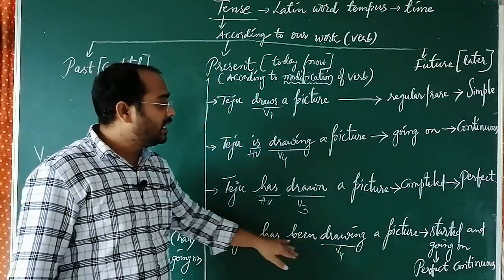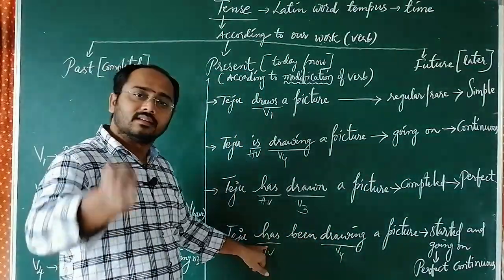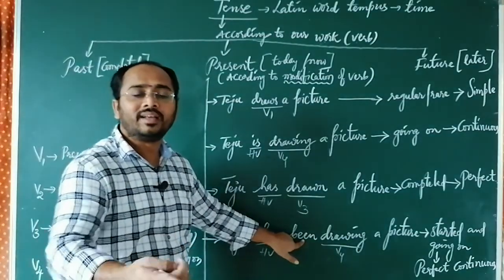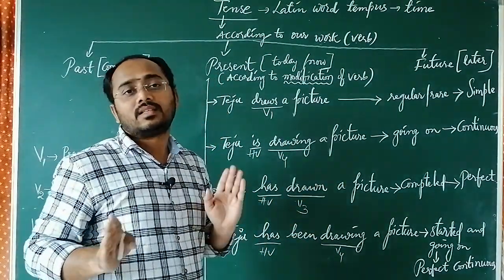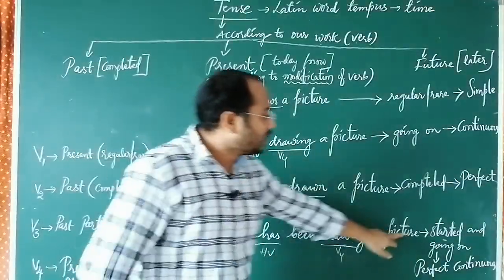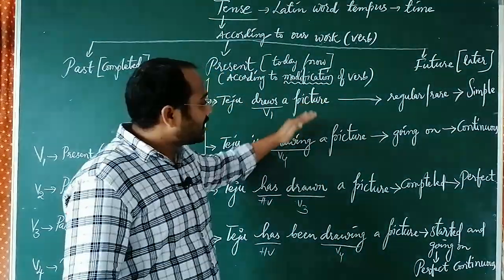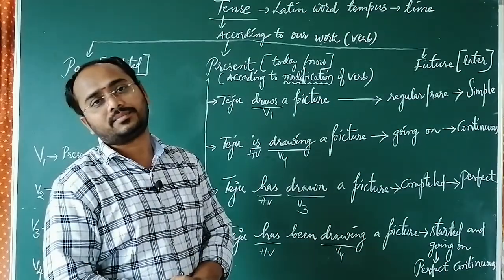Next, Teju has been drawing a picture. Has, started; been, going on. So already started and still going on. Started in the past and still going on. Okay, these are the meanings of these sentences.